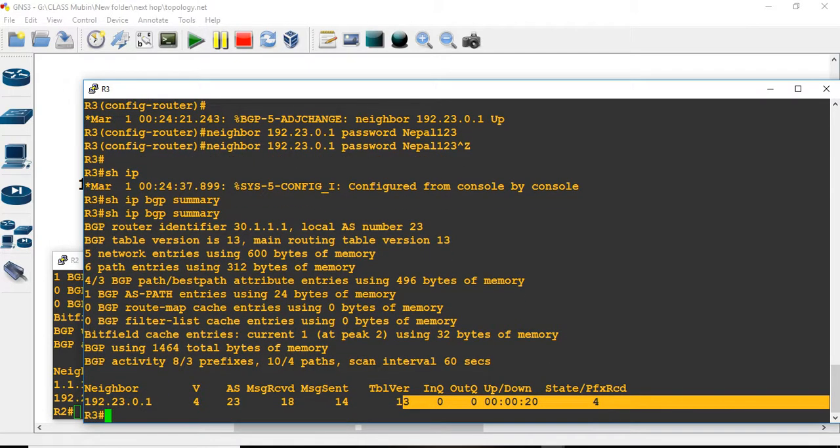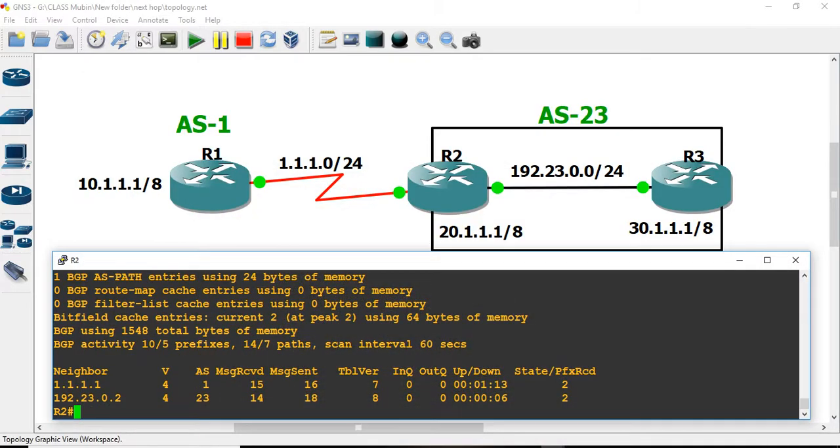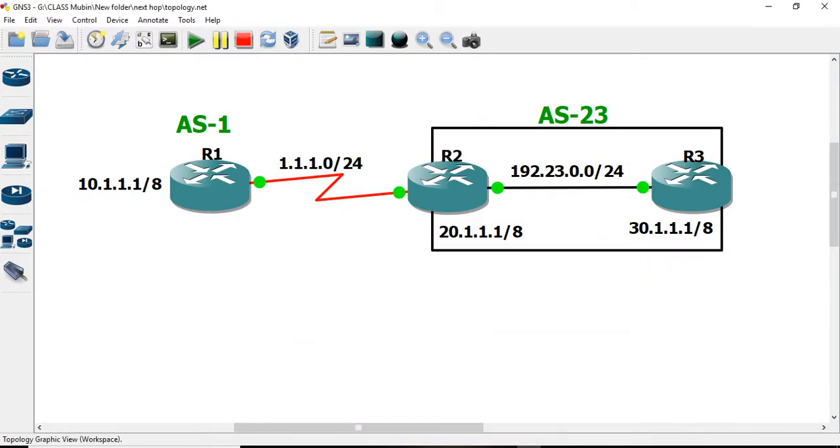Now after giving the complete authentication, then our neighborship is off over here. Similarly, this command can be given here as well. यहाँ पनि हामीले एउटा authentication लाउन सक्छौं. Similarly, like this, from R1: configure terminal, router BGP